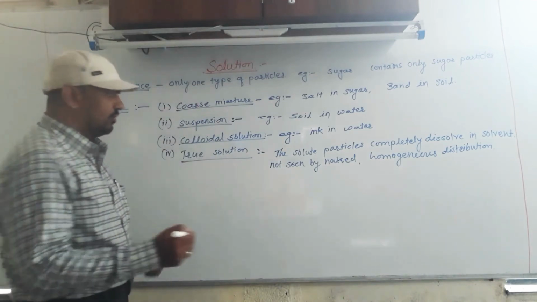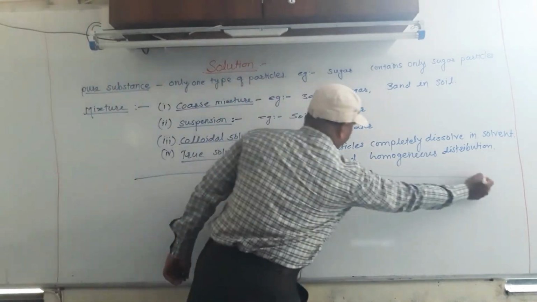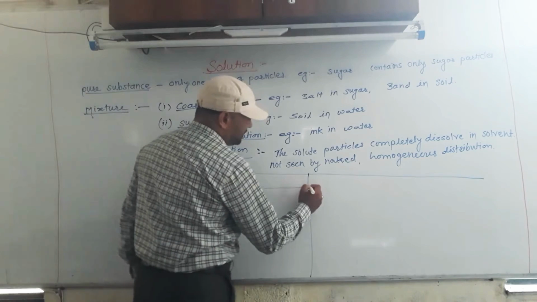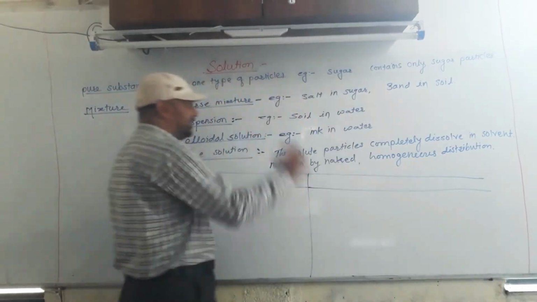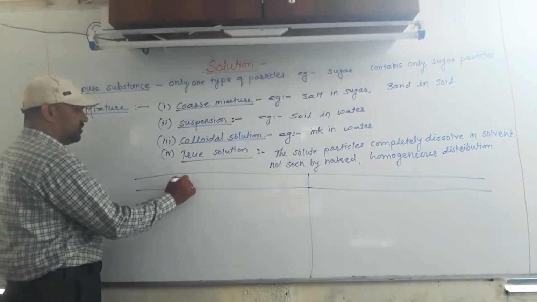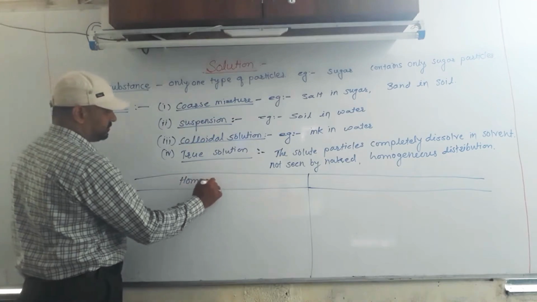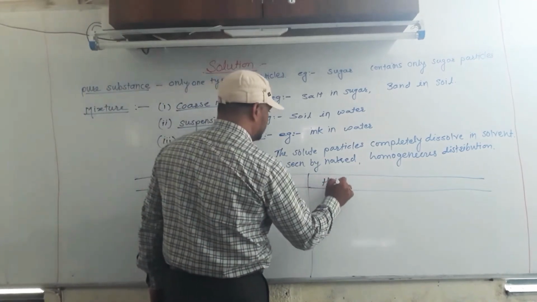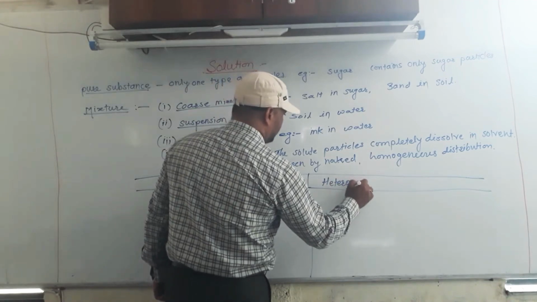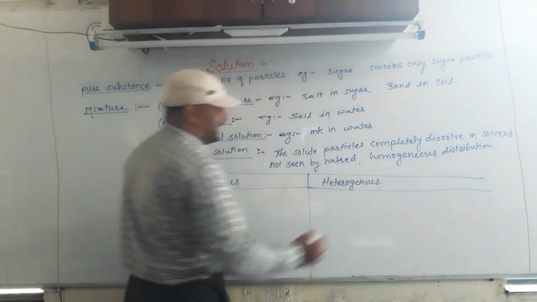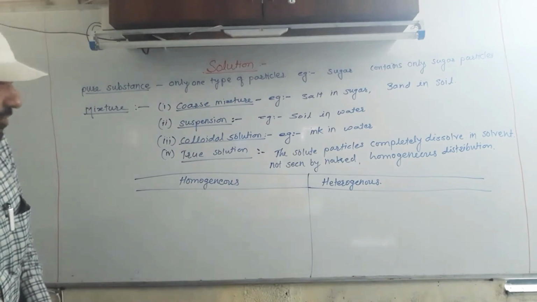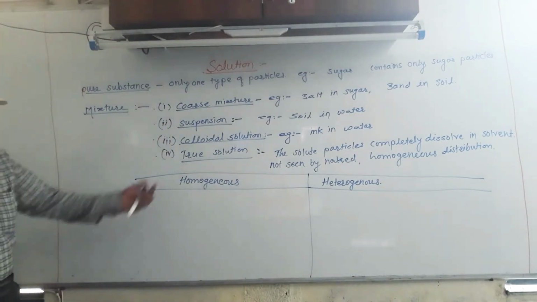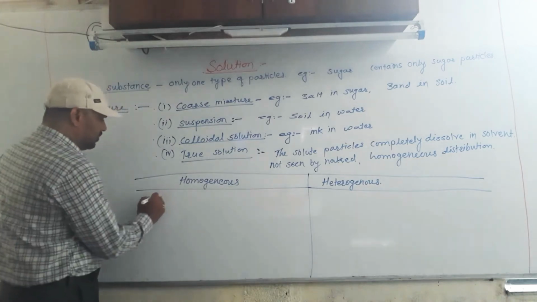Before this, we again take some basics of mixtures, of which we mostly learn two types here: homogeneous and heterogeneous. Among these four, the true solution is homogeneous.